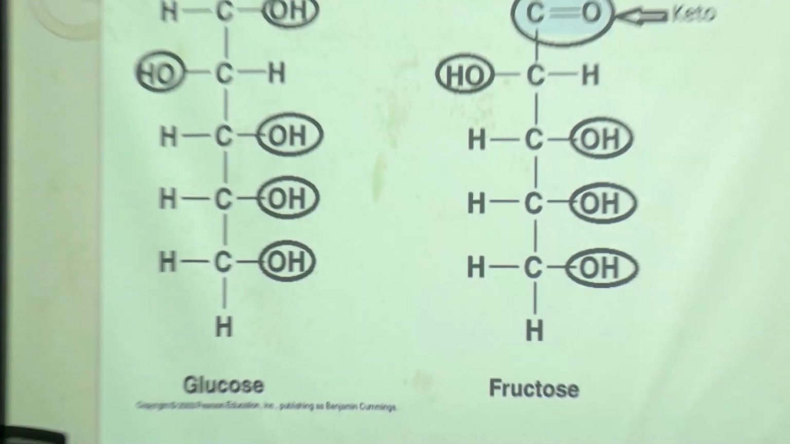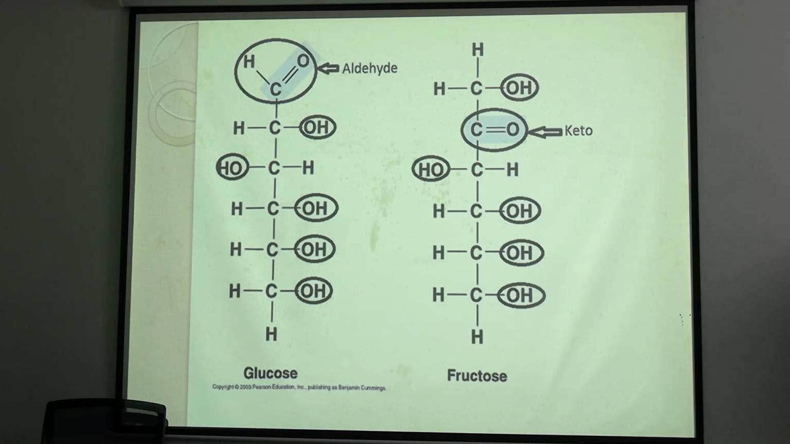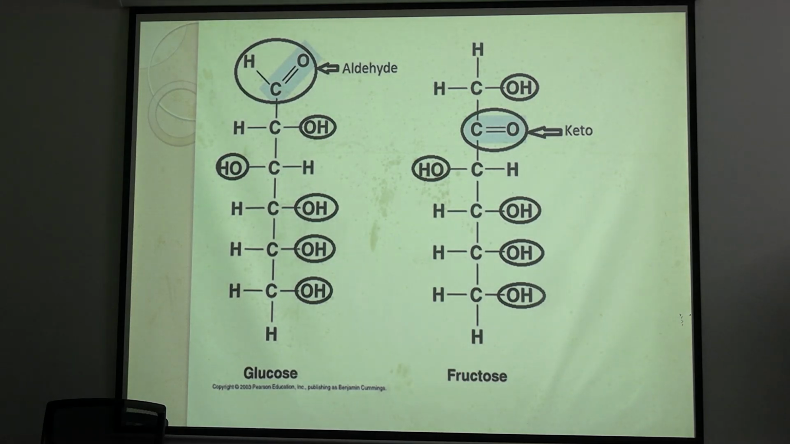So, here the basic examples of carbohydrates, glucose and fructose. How many carbon atoms are there? Six. It is known as a hexose carbohydrate. In case of glucose, the functional group is aldehyde, and in case of fructose, the functional group is ketone. Aldehyde and ketone are not present together. Either aldehyde will be there or ketone will be there.